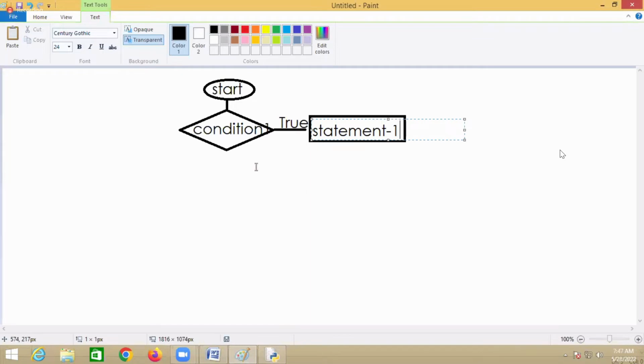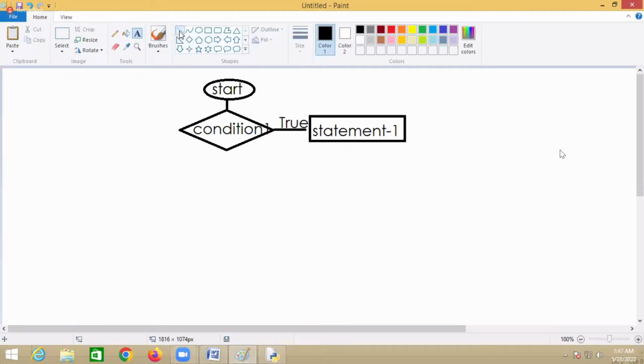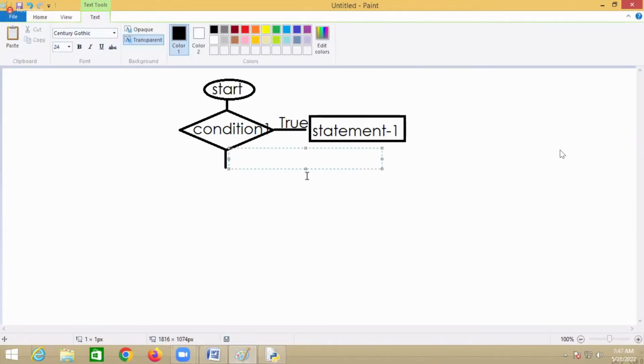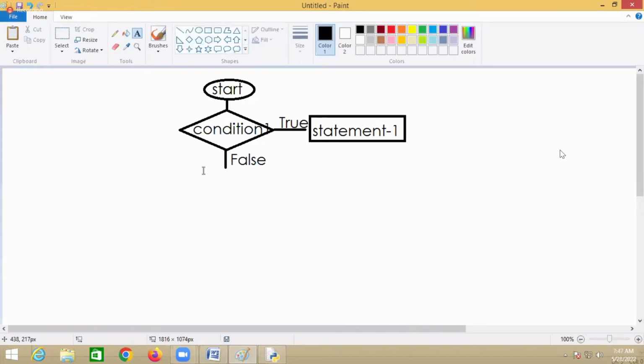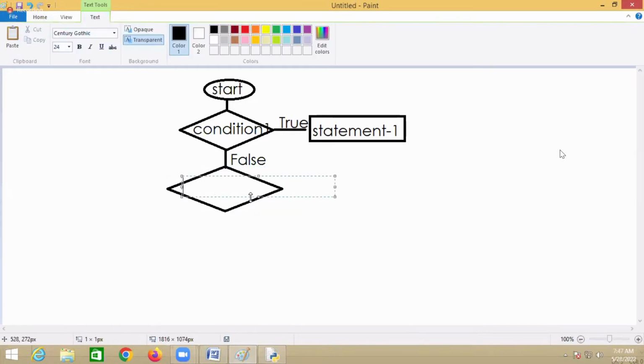Suppose this condition 1 is false. If condition 1 is false, you check one more condition. So there is another condition, condition 2.